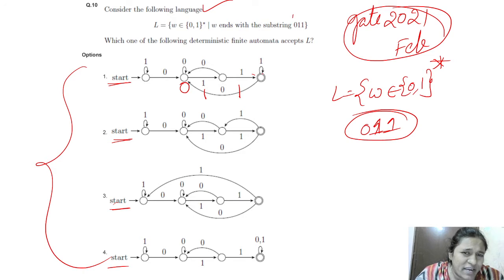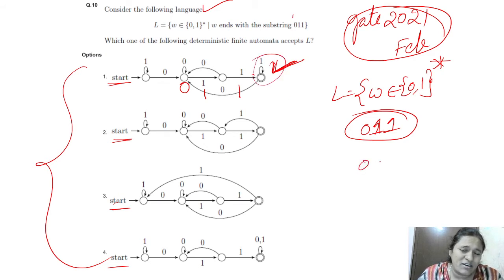In the final state, if any number of ones is coming, it is accepting. But this is not right. When going to the final state, it should accept only 0 1 1, but in this option it is accepting any number of ones.